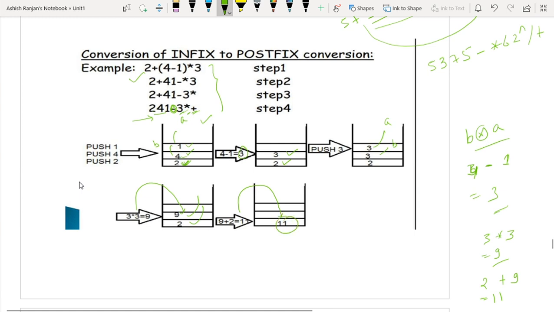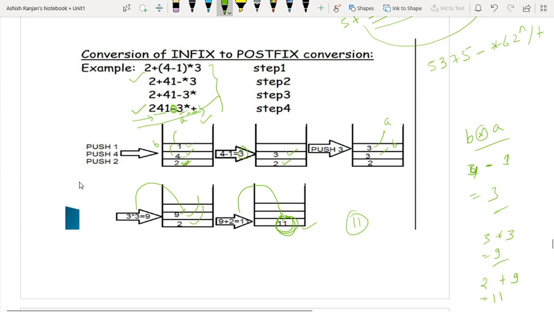Now, whatever elements I am traversing from left to right, I have exhausted this traversal. After the completion of the traversal of this postfix expression, if I am left with only one element here, then this will be our final result, 11. And if I have two results on the stack, then there is some error.